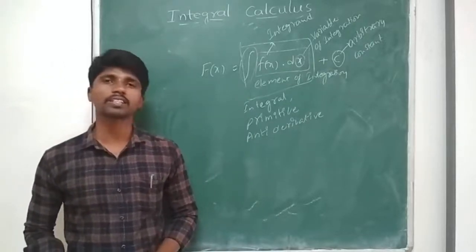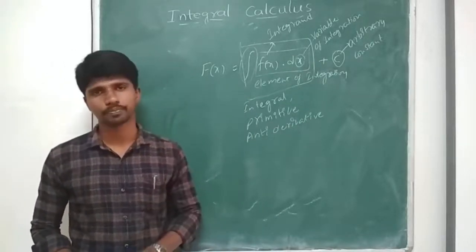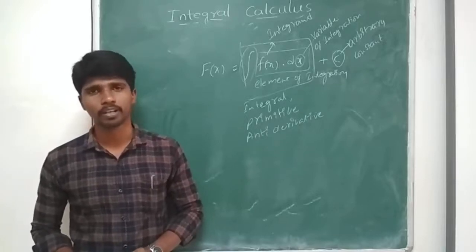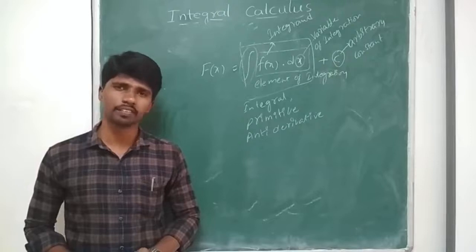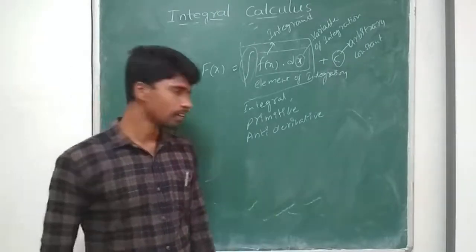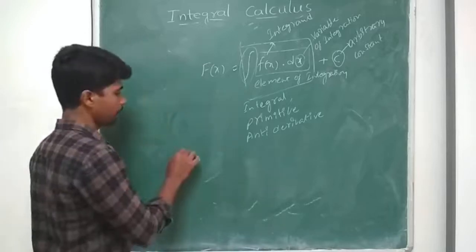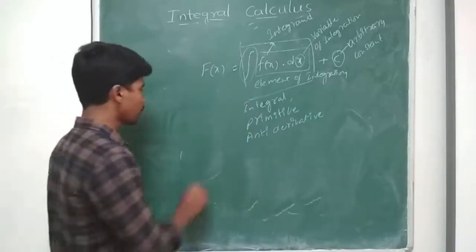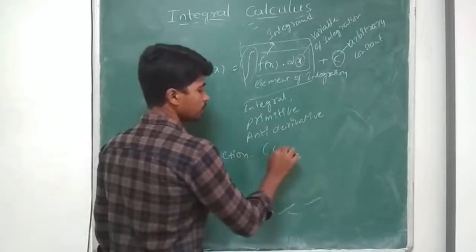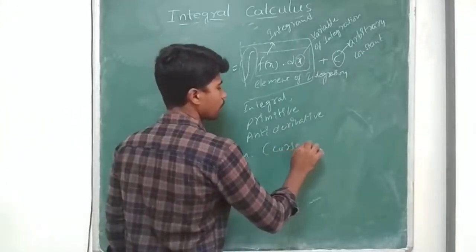Now there are two types of integration, definite and indefinite integration. So what is definite integration and what is indefinite integration? With the help of integration, first we find the function, which represents a curve.